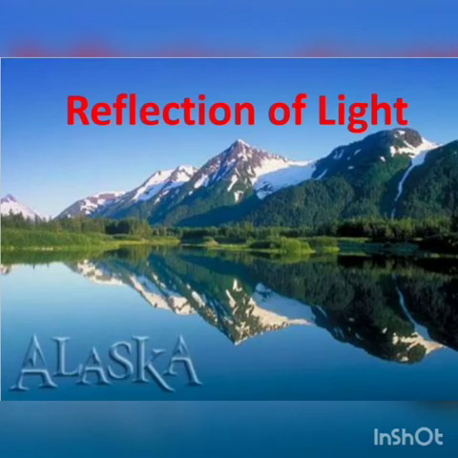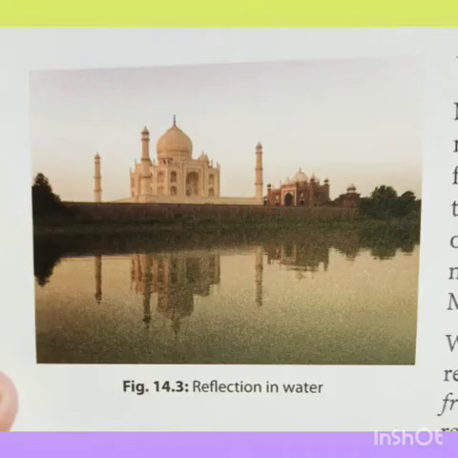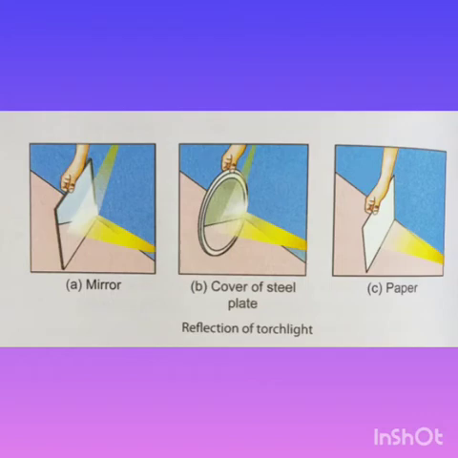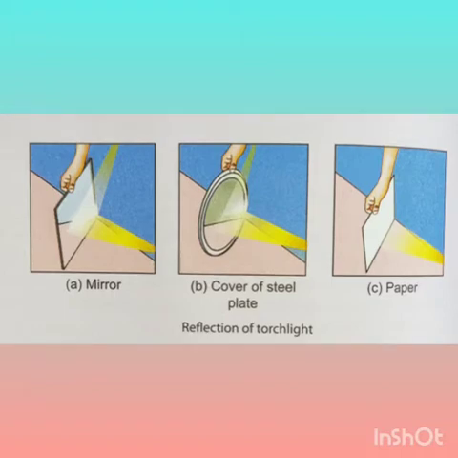Our next topic is reflection of light. In this reflection of light, the surface of water can also act as a mirror and change the path of light. See the reflection of the Taj Mahal in water. When light falls on an object, some of it is absorbed and the rest is bounced back. So the definition of reflection is: the bouncing back of light from the surface of an object is called reflection.